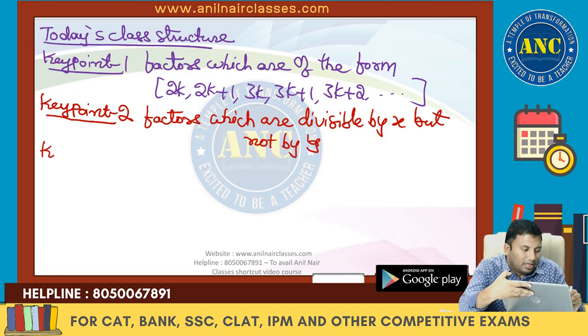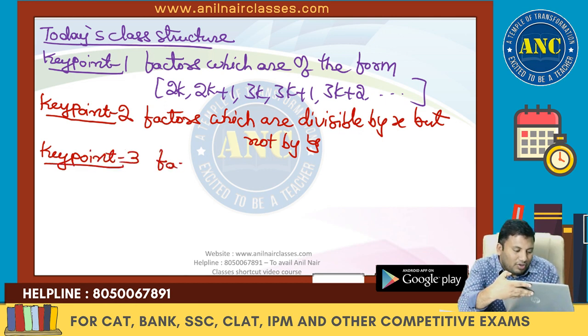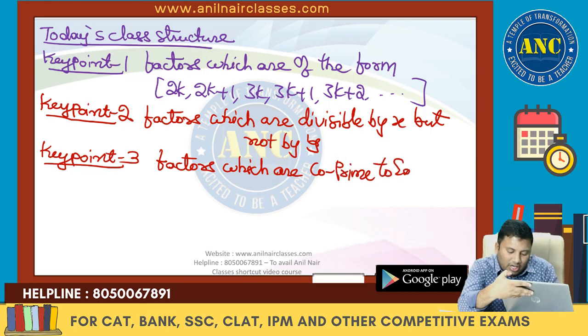Key point 3, so that you will understand the class flow: factors which are co-prime to each other.